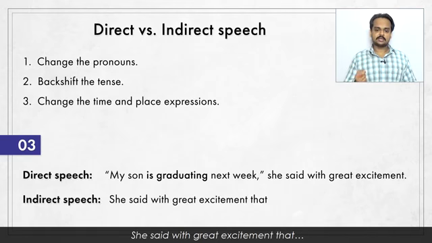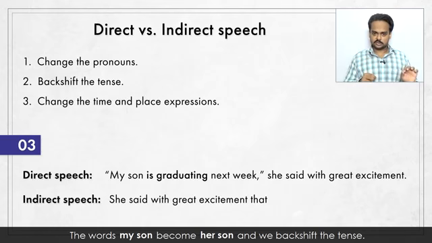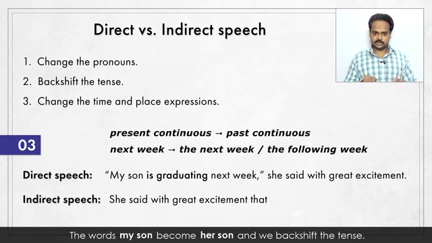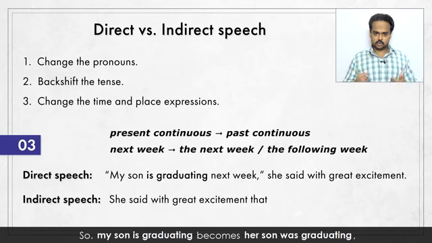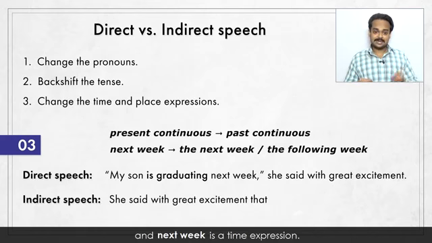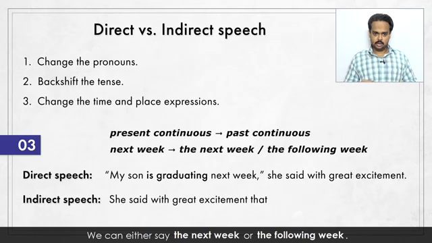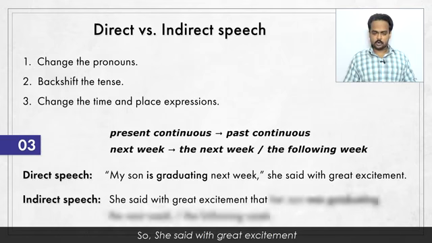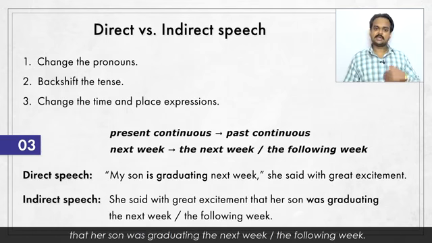She said with great excitement that. The words my son become her son, and we backshift the tense. So my son is graduating becomes her son was graduating, and next week is a time expression. We can either say the next week or the following week. So she said with great excitement that her son was graduating the next week or the following week.